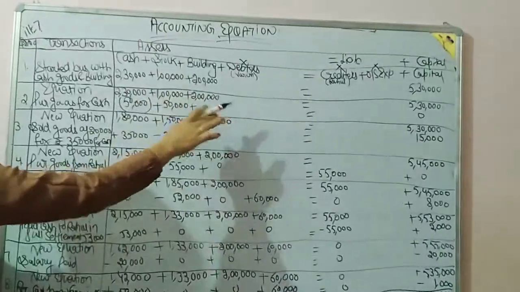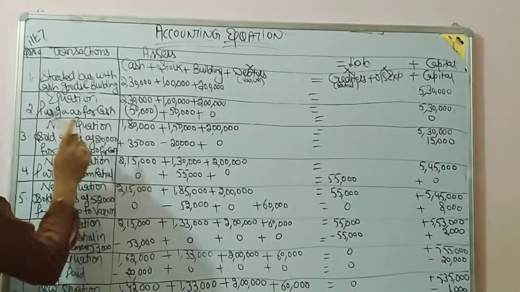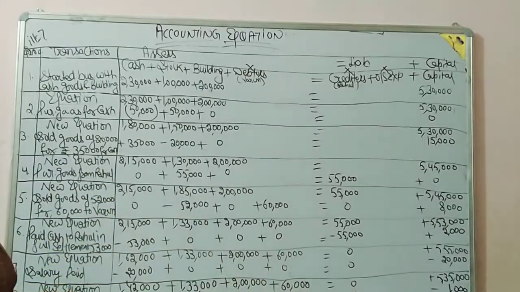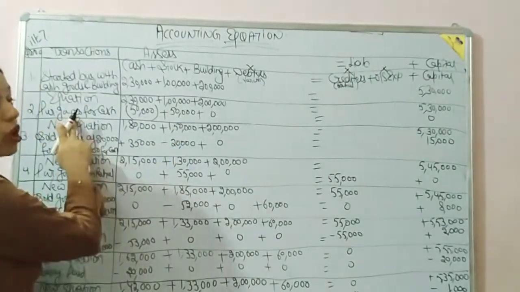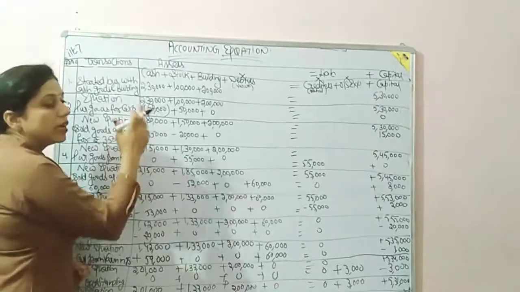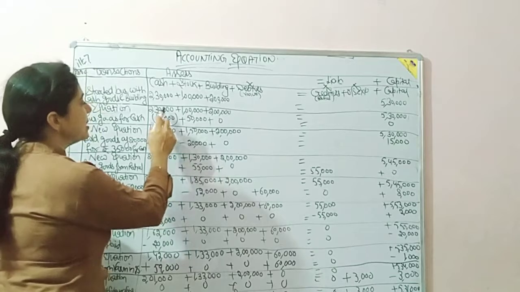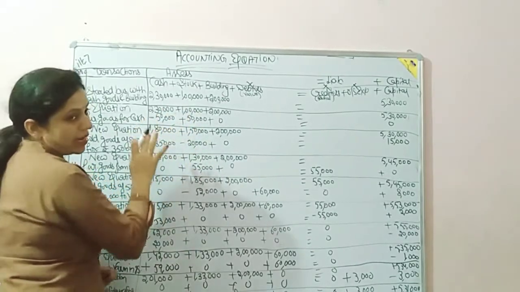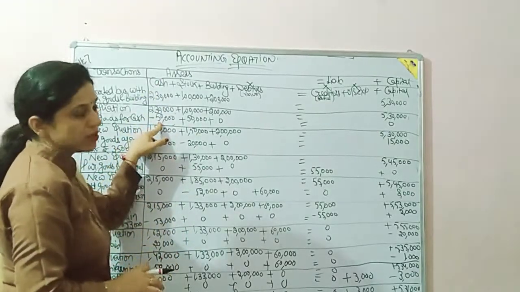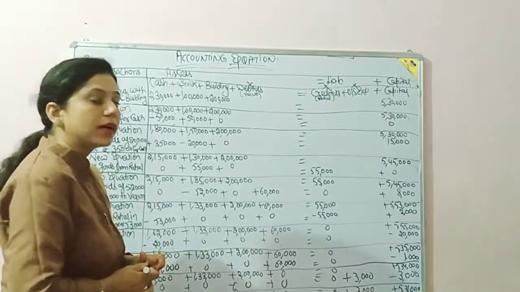So the equation is this. Now the next entry is: purchased goods for cash. You just have to see which items are affected. Purchased goods means goods are coming. Goods is called stock. For cash: if goods are coming, cash is going, which means cash will be deducted. That means minus in the column of cash and plus in the column of stock, because goods are coming.